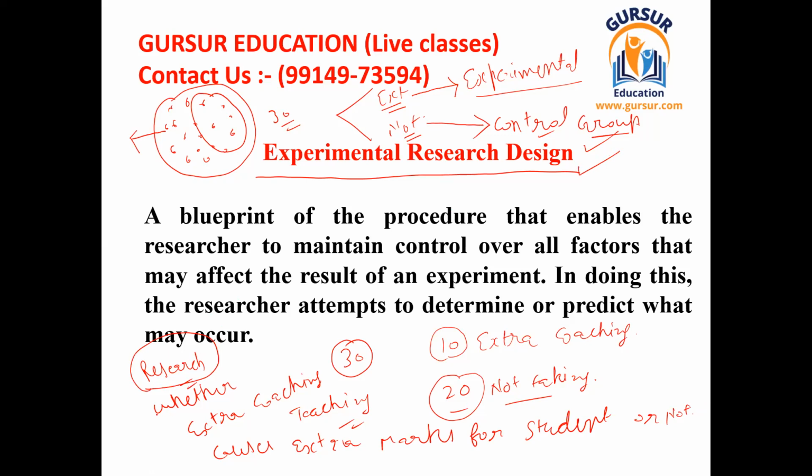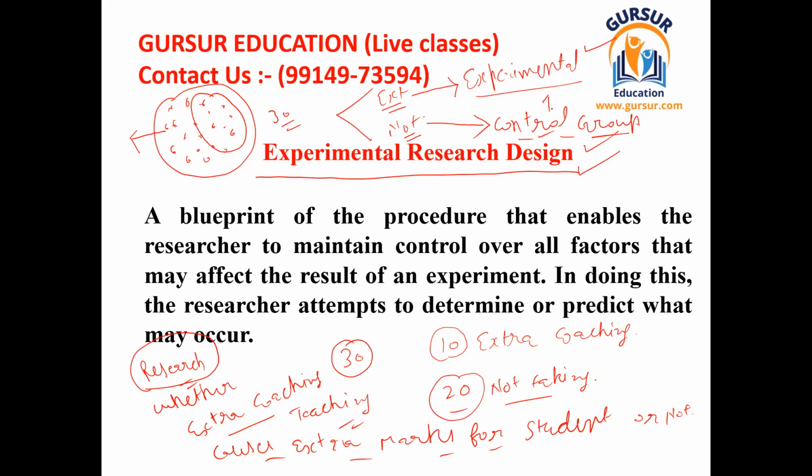So now understand this question: whether extra coaching causes extra marks for students or not. What shall the researcher do? He shall categorize the complete population into different groups. The first group is known as the experimental group, on which the experiment is done by giving them extra coaching, while the other group is left completely blank, to whom the coaching is not delivered.